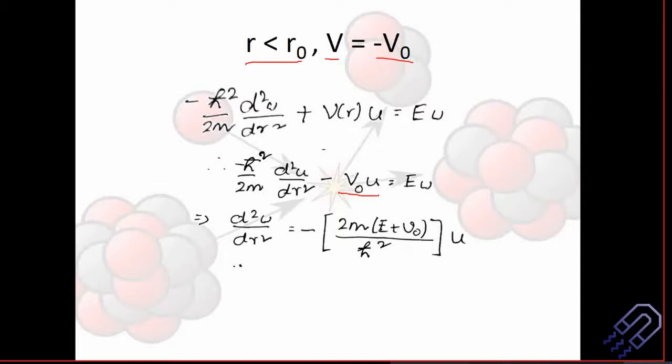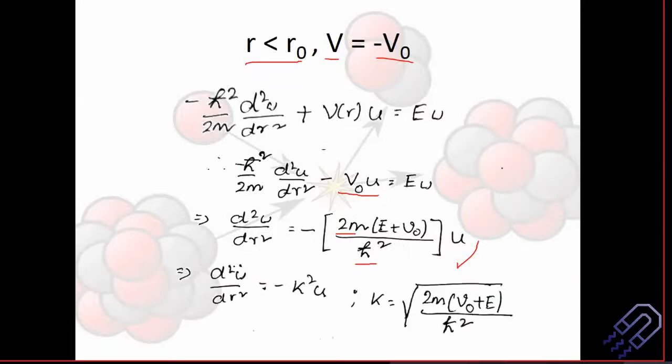This is simple maths here. We just take this on this side. If it's cross multiplied, we have 2m divided by h cross square. We can take the minus sign out, and it will be e plus v naught. Please remember there is a minus sign here also. You can just do the calculations and you get this relation. Don't get confused. When you write it down, you can use 2 or 3 extra lines, and you will see that you get the same answer.